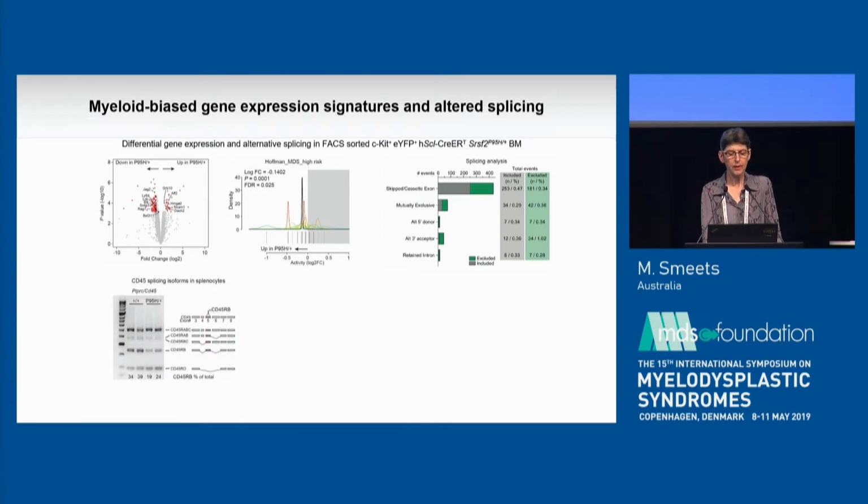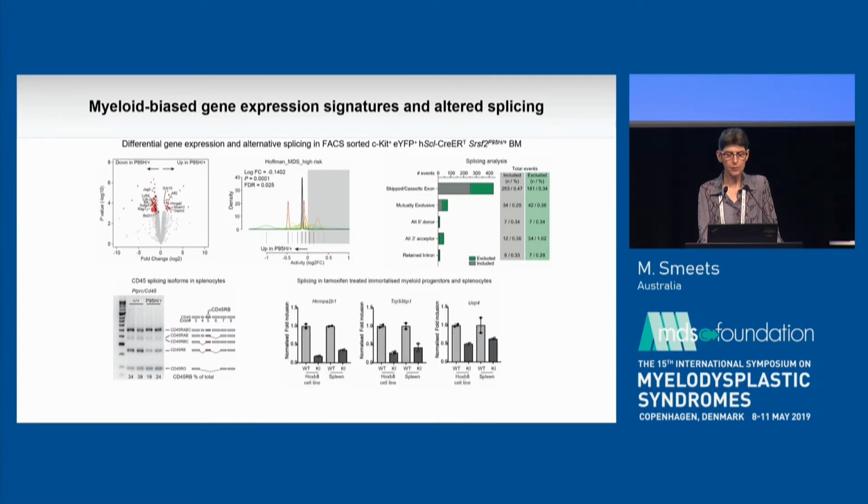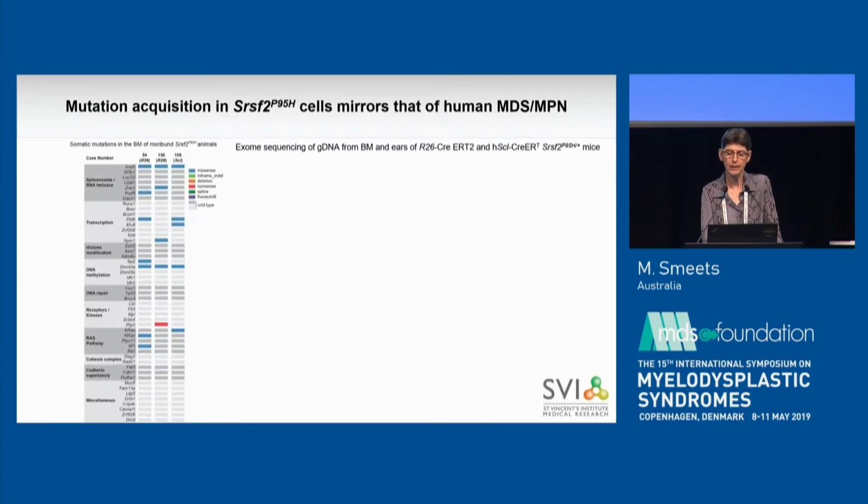we can confirm the differential misregulated splicing of various genes that were identified, amongst others, differential splicing of CD45RB with a downregulation in the mutant cells, and also misregulated splicing of HNRNPA2B1, TP53BP2, USP4, all targets of SRSF2 previously described, and here misregulated in HOXB8 immortalized cell lines as well as spleen, but we could not find any differential splicing of EZH2.